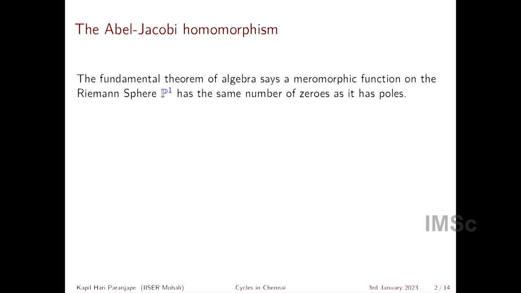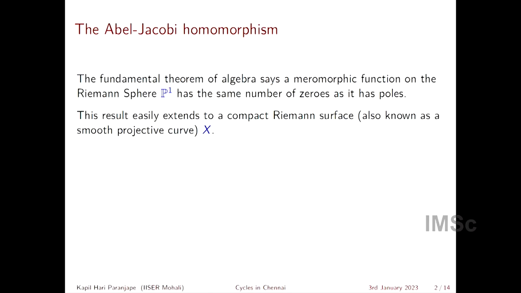Let me start with what is called the Abel-Jacobi homomorphism. The fundamental theorem of algebra says that if you take a meromorphic function on the Riemann sphere, then it has the same number of zeros as it has poles. Of course, there's always this caveat that you are supposed to count the zeros and poles properly, which I will ignore. And this result extends to a compact Riemann surface, which is also known as a smooth projective curve, X.